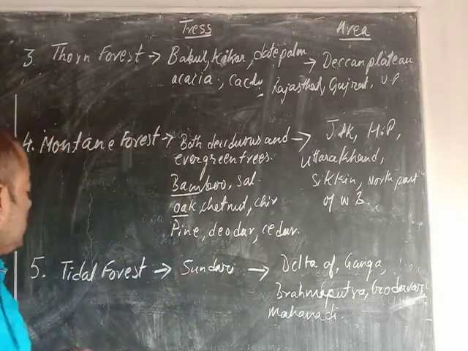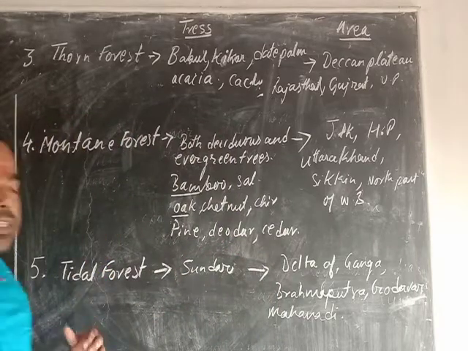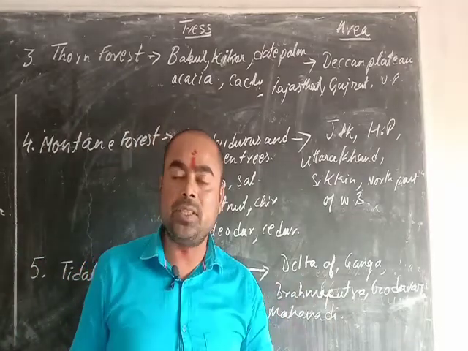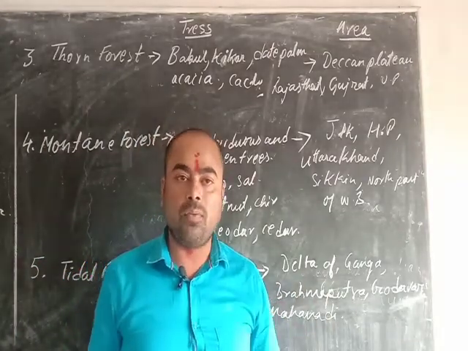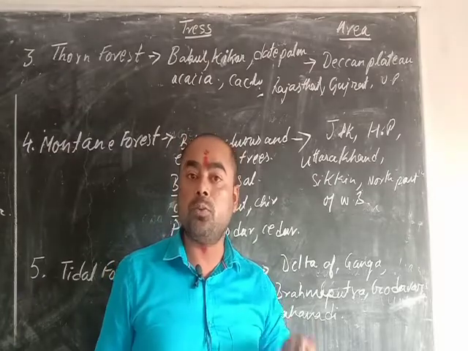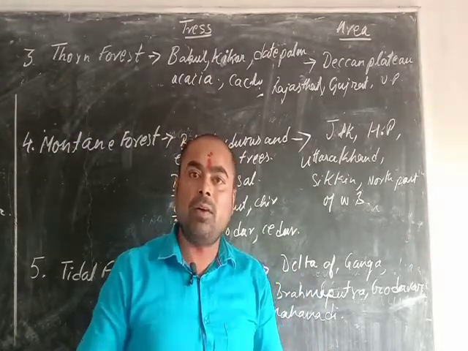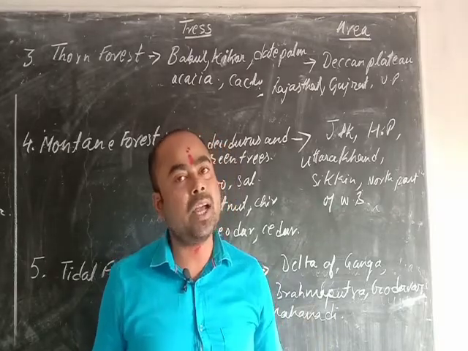Now the last one, number 5, is tidal forest. Tidal forests are those forests which are found near the deltaic region of any river, okay, where the river is going to meet the sea or ocean. That area is covered by some forest. That forest is known as tidal forest.